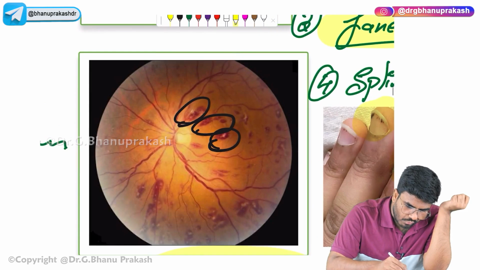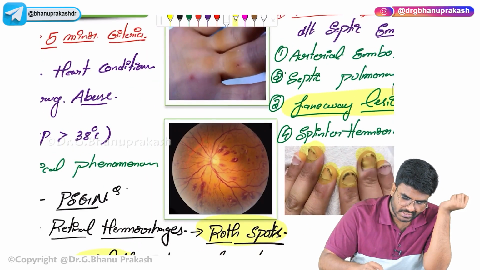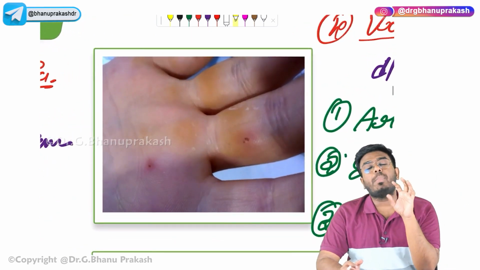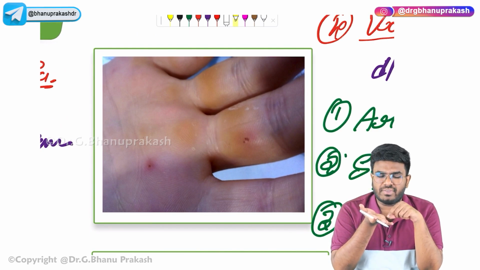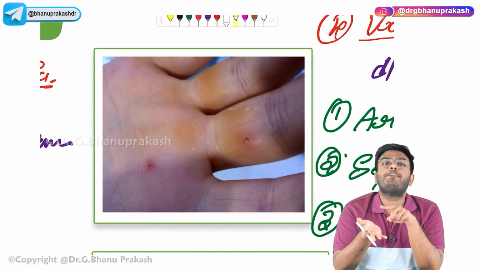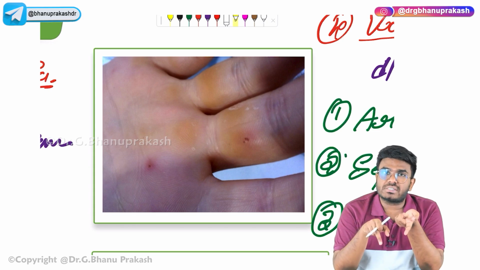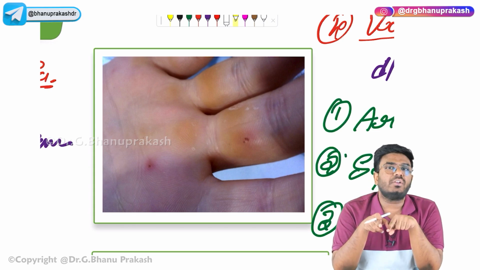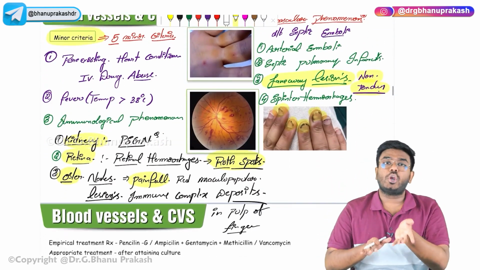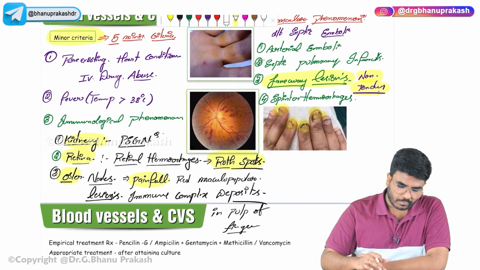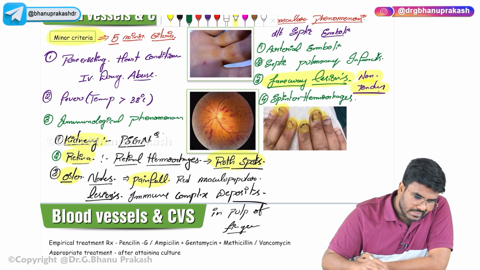Here you can see oval shaped hemorrhages in the retina. They are called the Roth spots. And here in the palms and soles, whenever you see these maculopapular nodules which are painful in nature, they are Osler nodes. If they are painless, then they are Janeway lesions. Janeway lesions are vascular phenomena, but Osler nodes are immunological phenomena. Okay, these are the two different points which I want you to know. Apart from this, what else should you know?